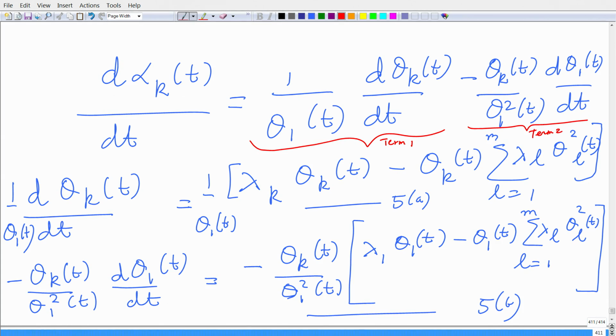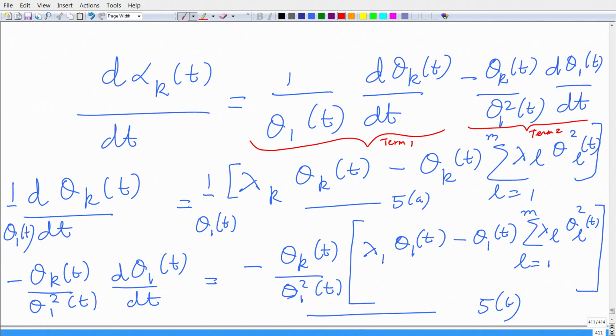right. I simplify term 1. So, what I do is 1 upon theta 1 of t, I pull it outside. Now, d theta k of t upon dt, I expand it out. I have done this derivative earlier. So, therefore, it is basically lambda k times theta k of t minus theta k of t times summation L equals 1 to m lambda L times theta L square of t, right. I have gotten this from my governing differential equation there.